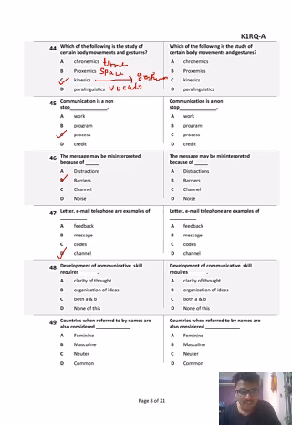Development of communication skills requires clarity of thought, organization of ideas, both A and B, or none of this. Of course, you need both. You need to have clarity of thought. If your thought process is not clear about what you have to explain to your children, then you can't communicate with your children. Second is organization. You have so much syllabus burden, so many points. If you haven't organized it, you cannot communicate with your students.